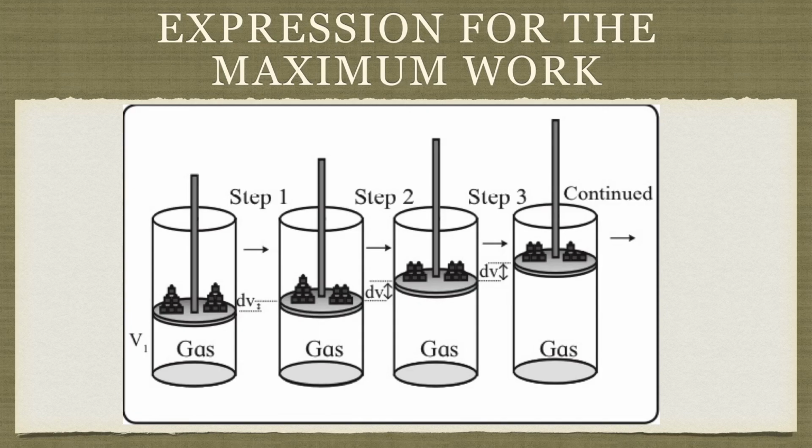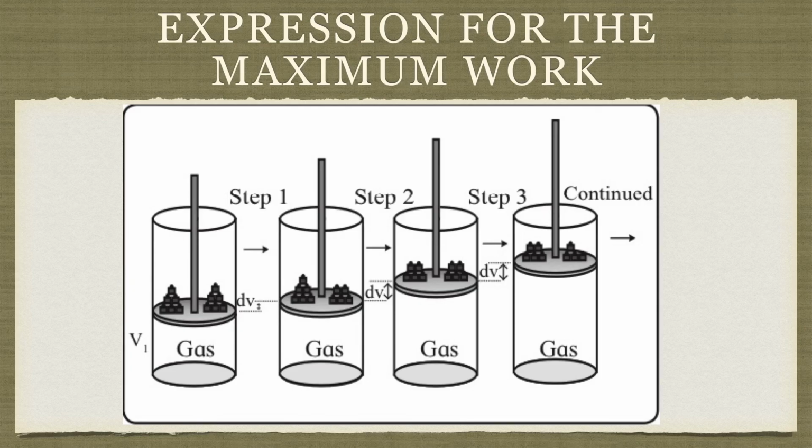So each time I will remove a small quantity of weight so that there will be a very small change in the volume, dV. During each step the external pressure P external is made infinitesimally smaller than the pressure P of the gas. That means whatever P external is exerted on the gas will be lessened by a small quantity.